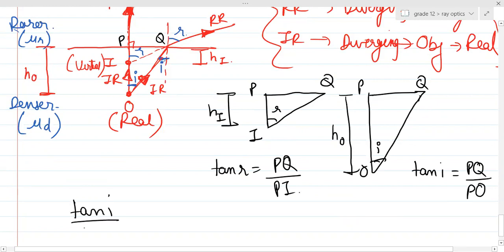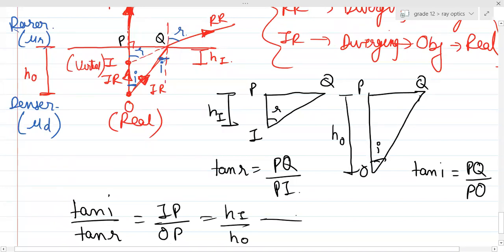Can I write tan I by tan R is equal to PI upon OP, or basically hi by ho? Yes or no, guys? Can I write it like this?